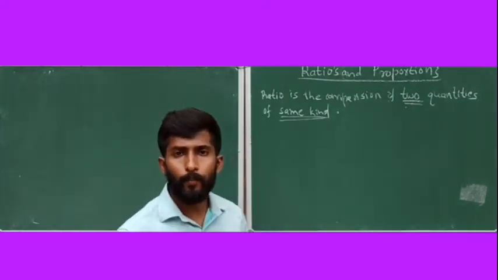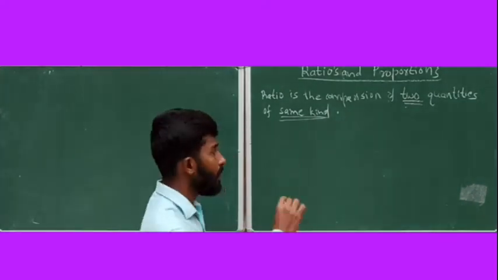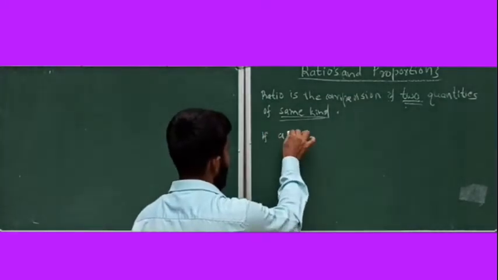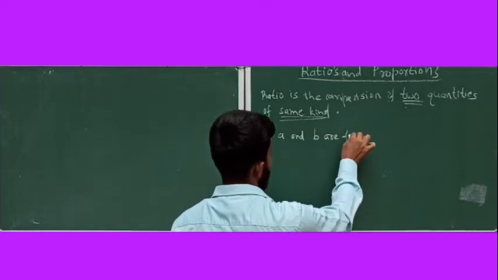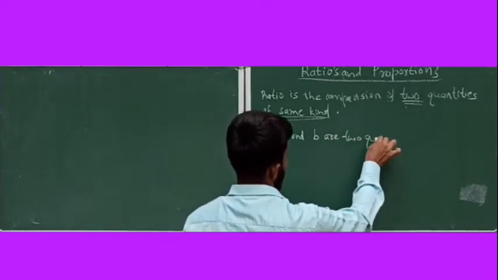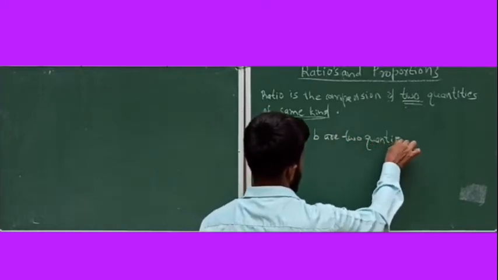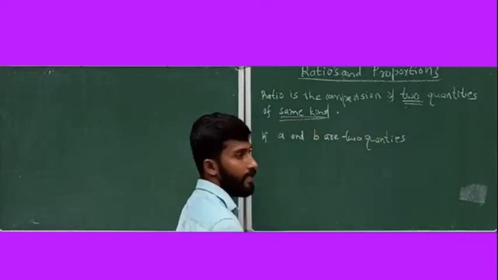Then how to represent the ratio? Suppose A and B are two quantities, remember these quantities are of the same kind.